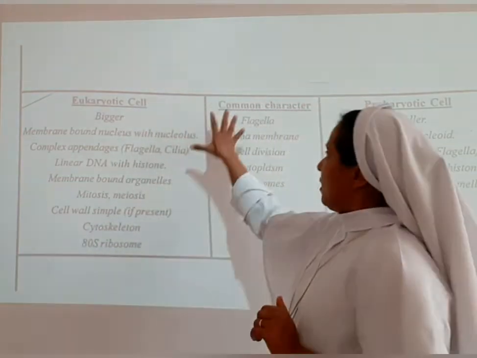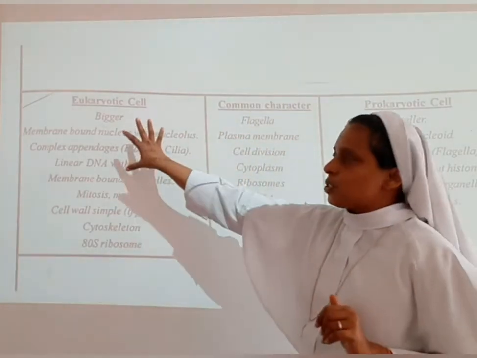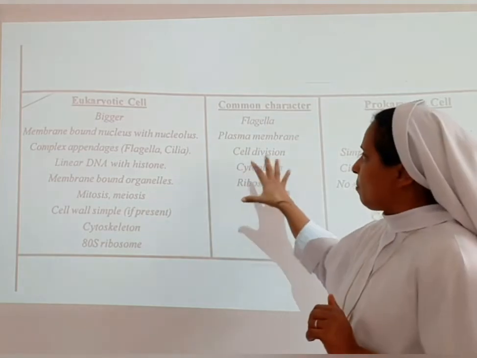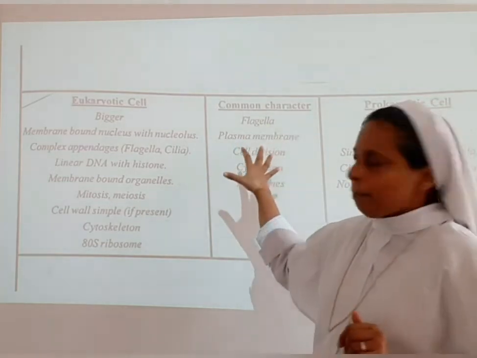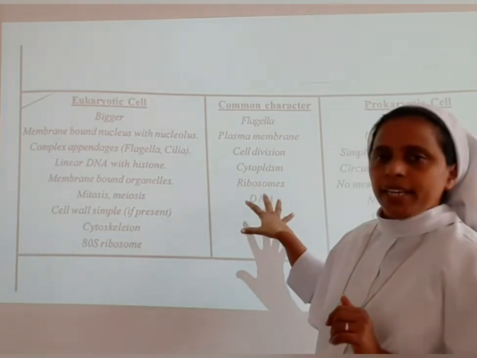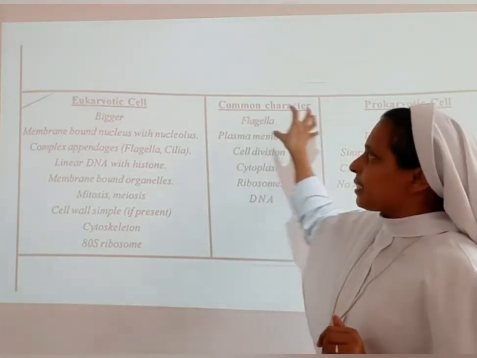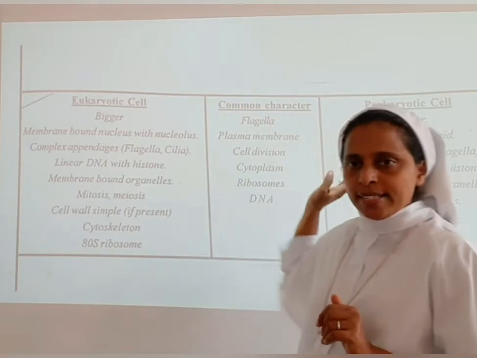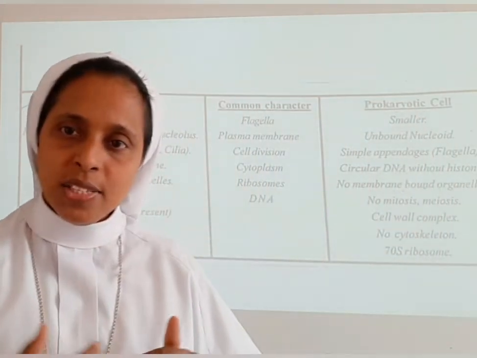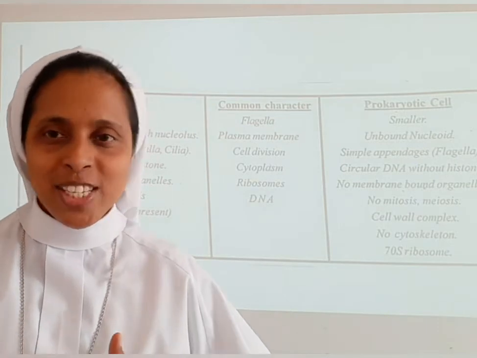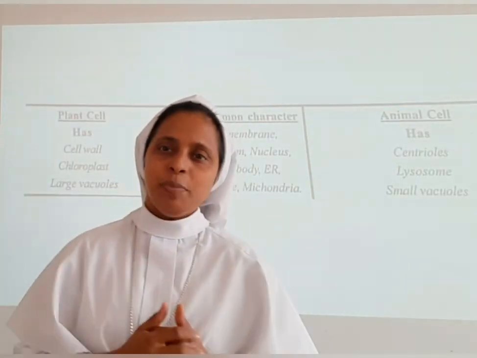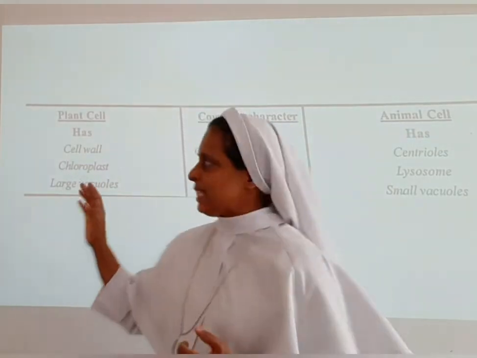Here we have the common characters found in both eukaryotic and prokaryotic cells: flagella, plasma membrane, cell division, cytoplasm, ribosomes, and DNA. These are the common characters found in eukaryotic and prokaryotic cells. Hope the differences between the eukaryotic cell and the prokaryotic cell are clear to you all. Now let us see the differences between the plant cell and the animal cell.